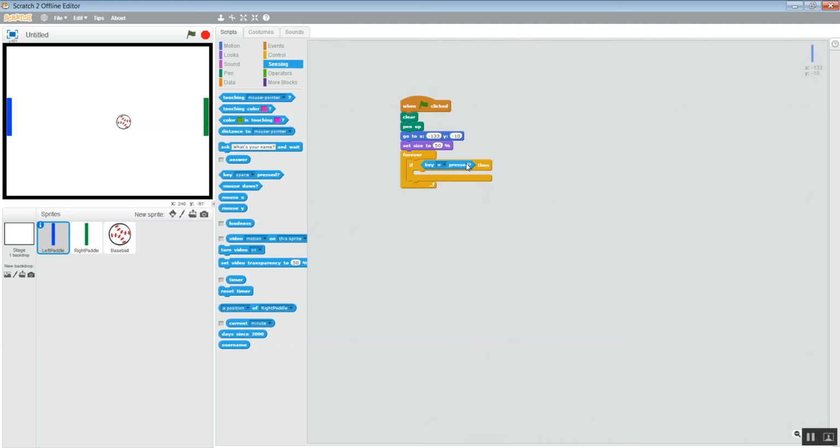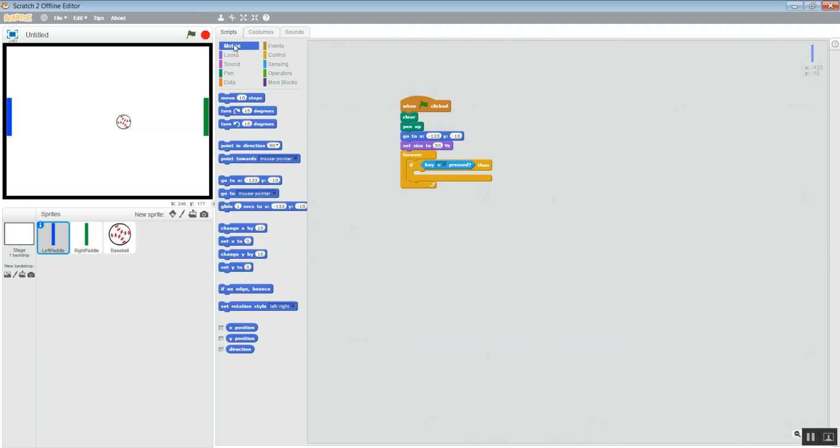So now we're going to make it move a specific way. We do need it to point in a specific direction when that happens. So we want it to point in a direction, and we want it to point up because W is up. So that's the direction we want it to go. But that's just going to make it look in that direction, not necessarily go. So we have to tell it to move also.